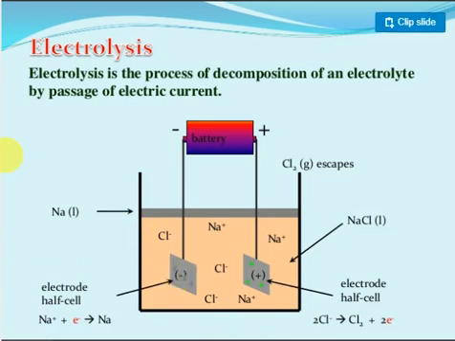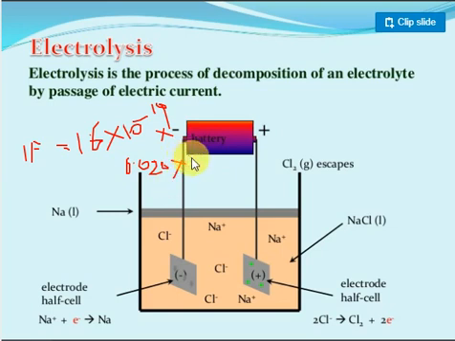Just remember 1 Faraday. What is meant by 1 Faraday? It is the charge of 1 electron multiplied by Avogadro number. The charge of an electron is 1.6 into 10 to the power of minus 19, and Avogadro number is 6.022 into 10 to the power of 23.